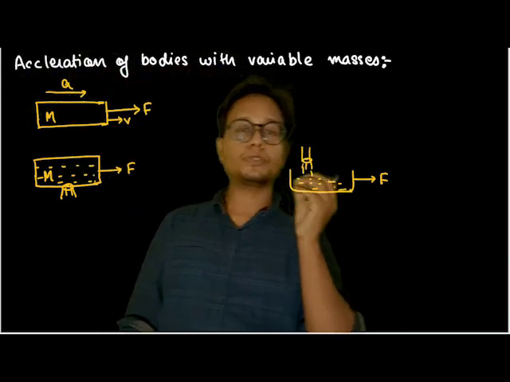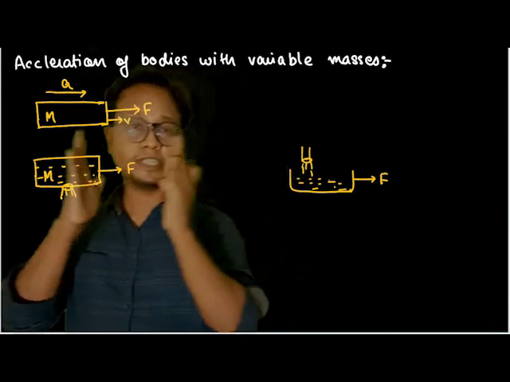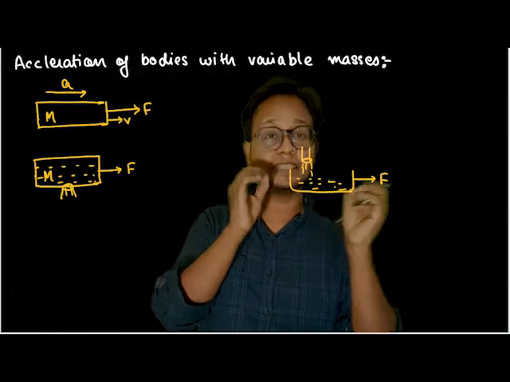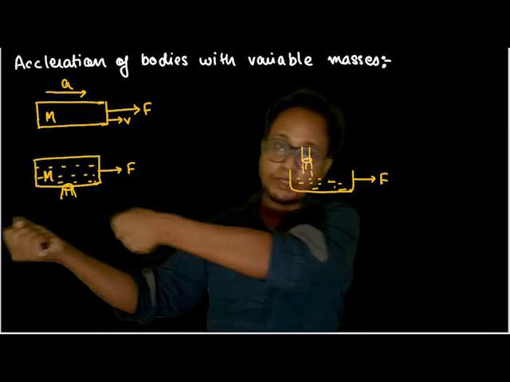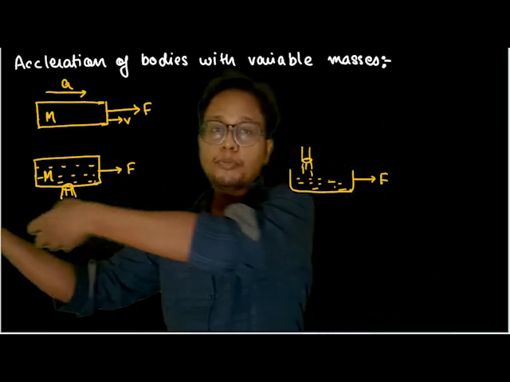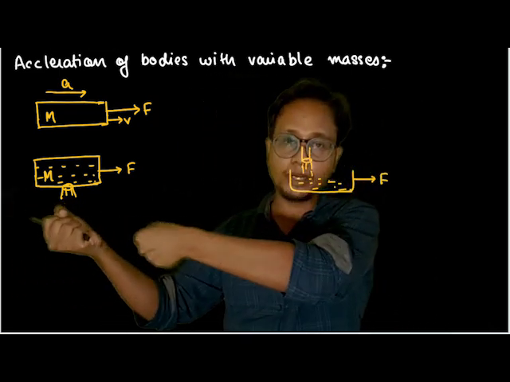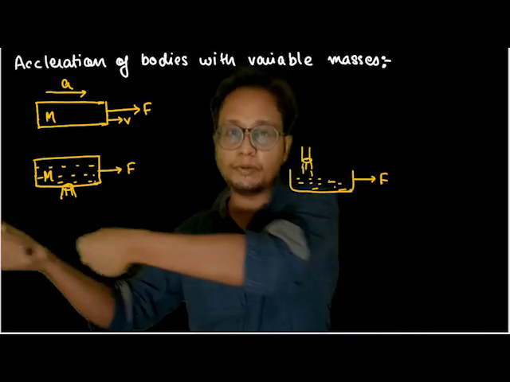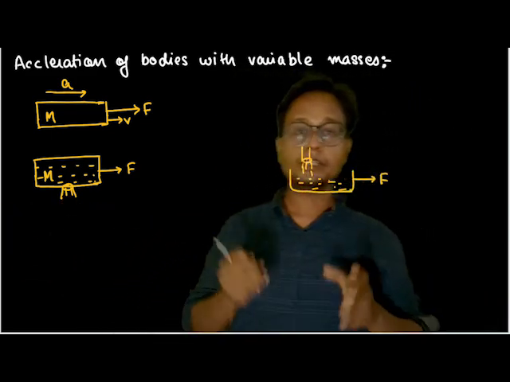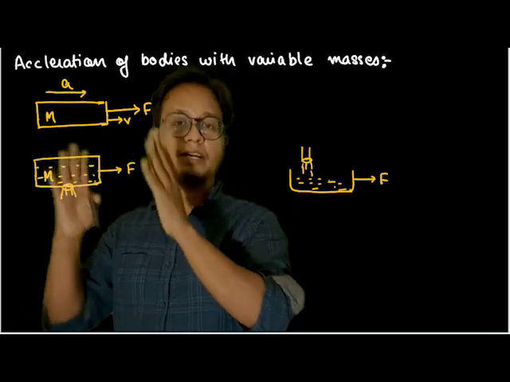So instead of dealing with this scenario as a continuous process, we'll deal with it as a discrete process, that means a process in time intervals. Instead of pulling continuously with 10 Newton of force, I'll pull it in jolts. 10 Newton for 1 second, stop. Again another 10 Newton for 1 second, stop. Another 10 Newton for 1 second. I'm pulling the 10 Newton at 1 second intervals and stopping. So we'll analyze this scenario in that kind of process.